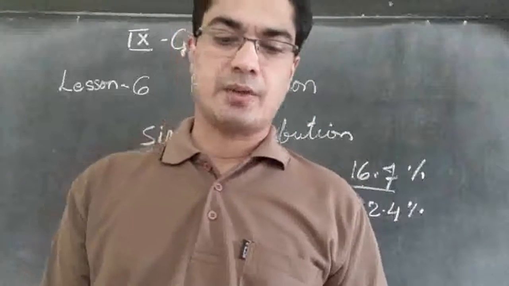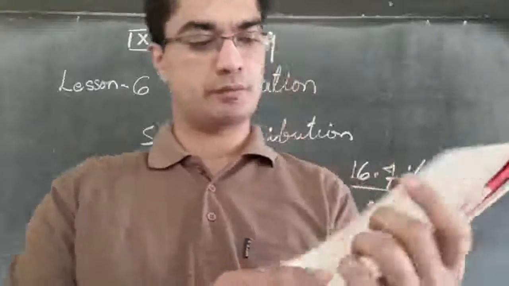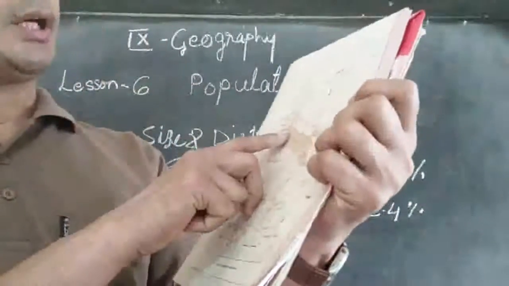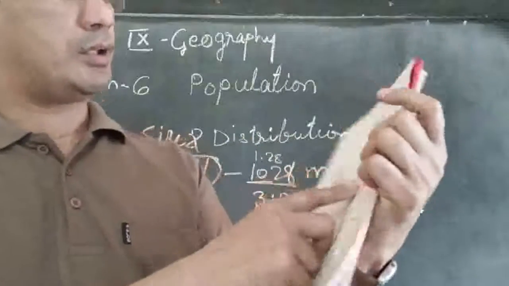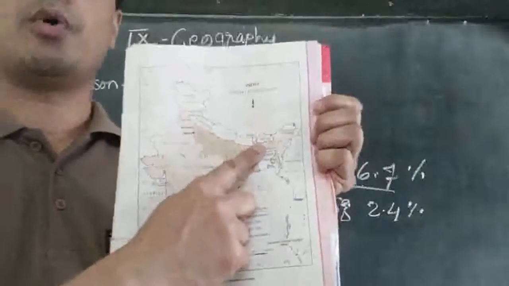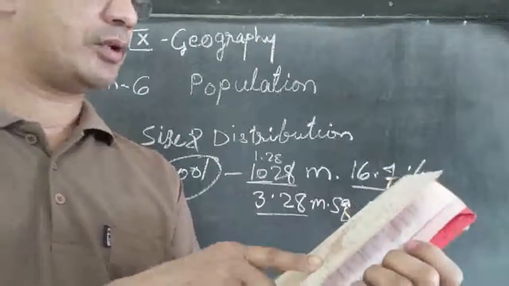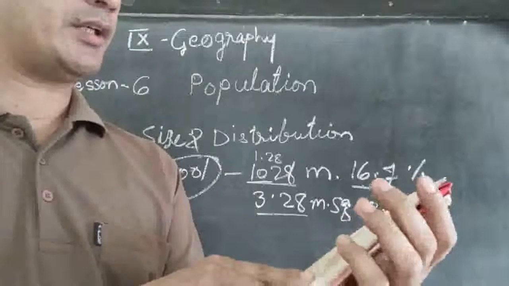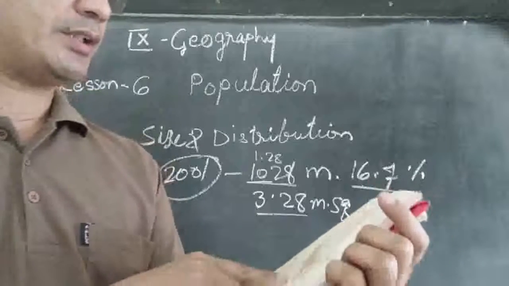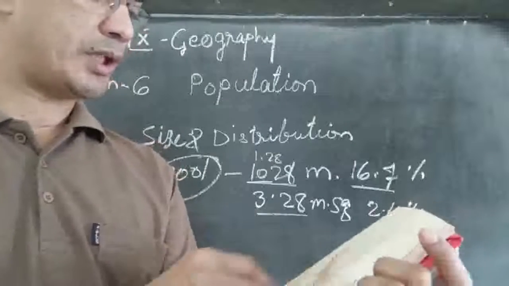Which states have density below 100 per square kilometer? So we can look here and see the white color one. Which are the places having population less than 100? Which are they? Can you say? Tripura is there, Arunachal Pradesh is there, then Jammu and Kashmir.